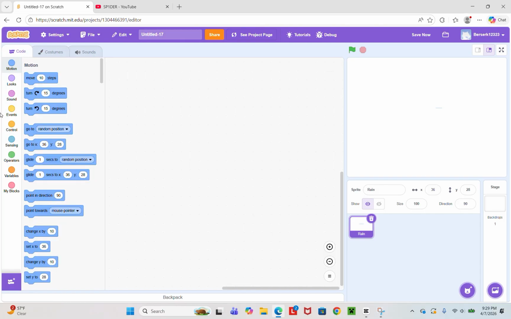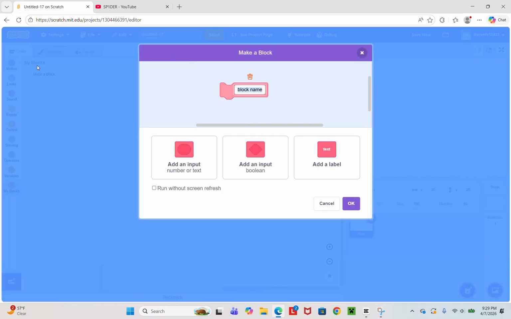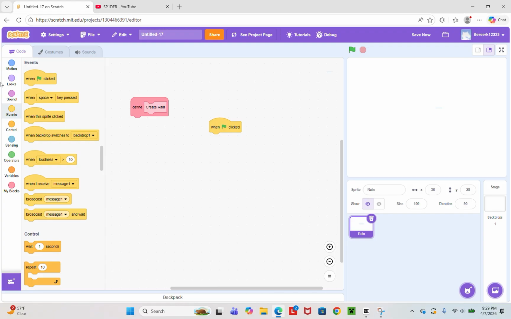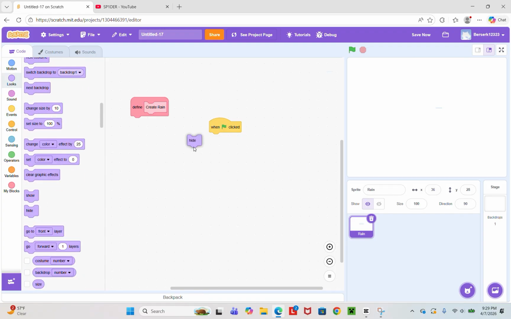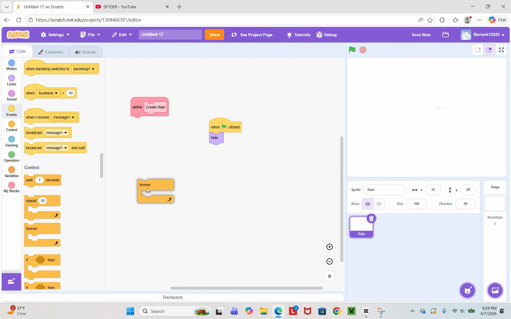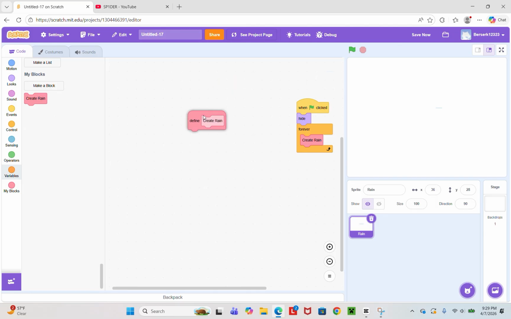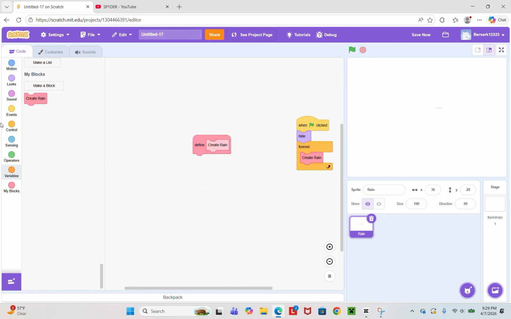Let's go to our code. Let's make a block called create rain, and then run without screen refresh. So now, before we do that, let's do when green flag clicked, hide. So it hides the actual this right here. Now, let's do a forever my block create rain. Okay. Now let's go to our define create rain,